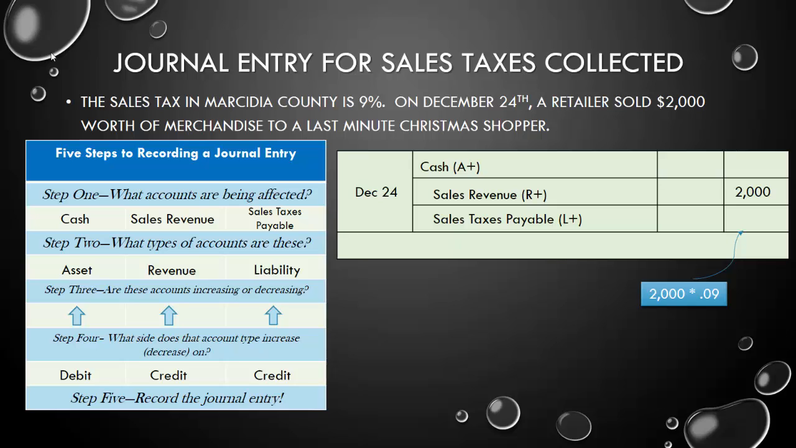So 2,000 times 0.09, 9% of 2,000, is $180 in sales tax that we're charging to this customer at the time that we are making the sale, which means the total amount of cash that's going to get handed over from the customer is $2,180. So your debit to cash is equal to the sum of your two credits in this case. For these particular entries, sometimes you want to work from the bottom up. And this is our journal entry to record the cash sale of merchandise.